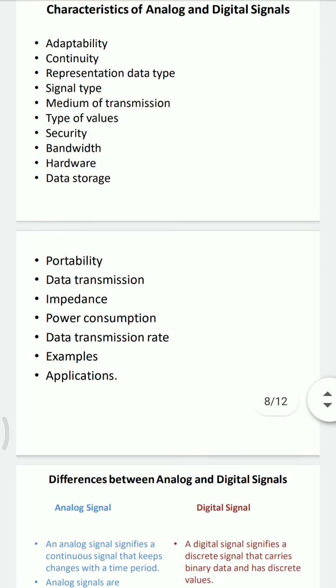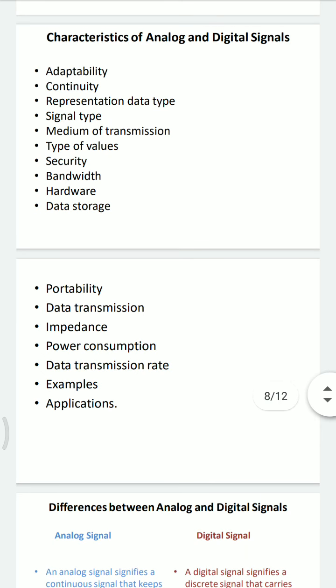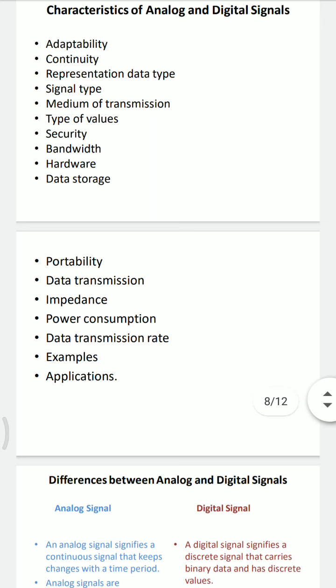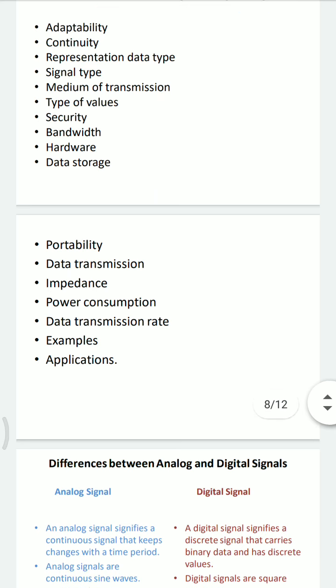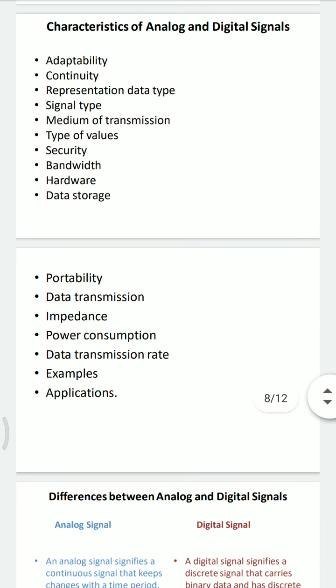Next is medium of transmission. The analog signal medium of transmission is wire or wireless, both types, whereas digital signal is wire. Next is type of values. Analog signal values are positive as well as negative, whereas digital signal is positive. The next most important characteristic is security. Analog signal is not encrypted, whereas digital signal is encrypted.